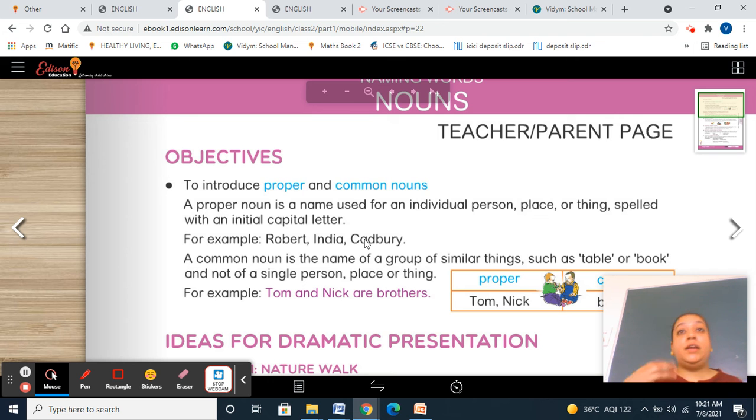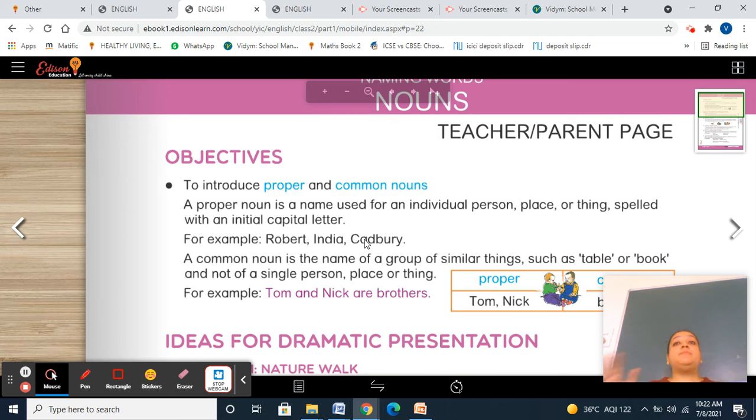Getting this point? So whenever we are talking about a proper noun, it will start with capital letter. सो टू आइडेंटिफाई कि प्रॉपर नाउन कौन सा है और कॉमन नाउन कौन सा है, आपने क्या आइडेंटिफाई करना है कि कैपिटल लेटर, जो कैपिटल लेटर से स्टार्ट होगा, that is a proper noun. और कॉमन नाउन क्या हुआ? जो पूरे ग्रुप के बारे में बात कर रहा है. There are many classes in this school, but when I'm talking about primer 2, the name of your class is primer 2, P capital.